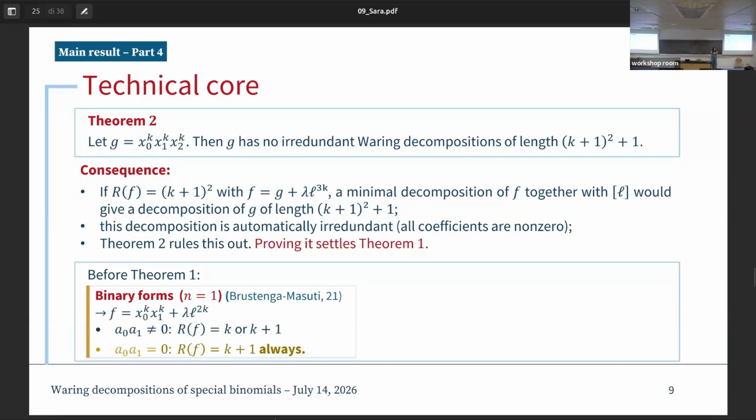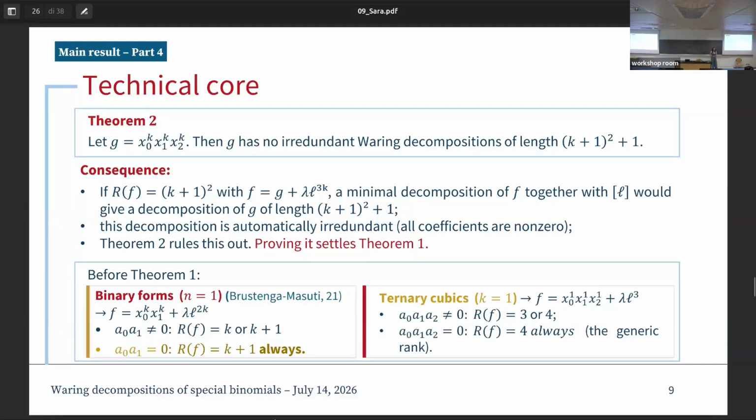Before moving to the basic step of the proof, I want to mention that all the cases beyond the one introduced in theorem 1, for instance when n is equal to 1, or k is equal to 2, or k is equal to 1, are still true. For instance, here we cover exactly the decomposition provided by Stenger and Pazzotti, and the same happens for the other case. If we assume that k is equal to 1, in particular, if all the coefficients are different than 0, then the Waring rank of the polynomial can be 3 or 4, while if at least one coefficient is equal to 0, then we have exactly the generic.